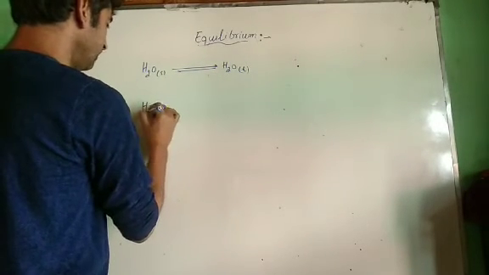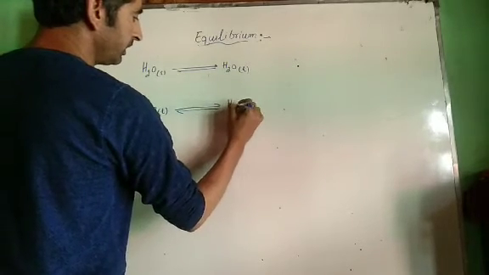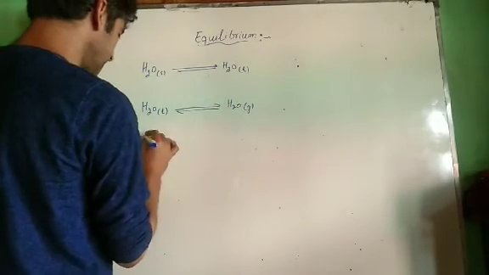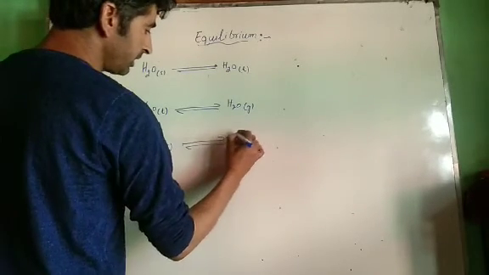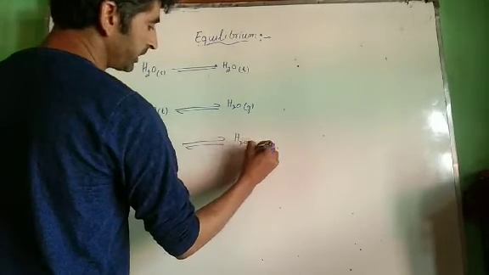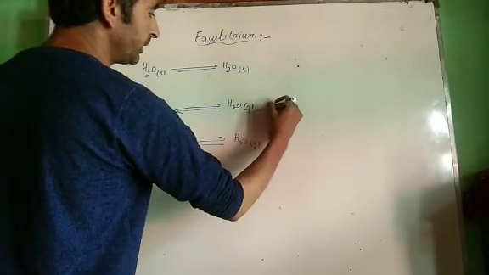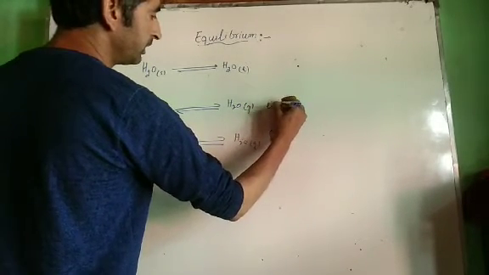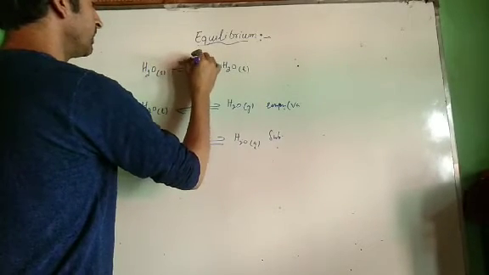Similarly, we have water in liquid state changing to water in vapor state, that is gaseous state. Similarly, water in solid state can change to water in vapor state. This process is called sublimation. This is called evaporation or vaporization, and this is called melting or fusion.